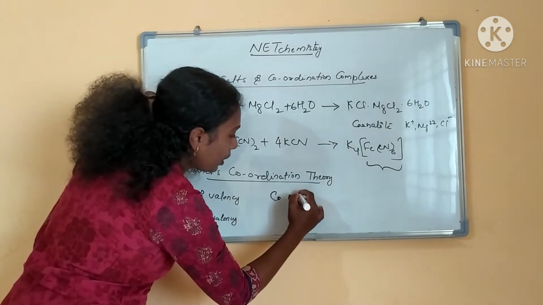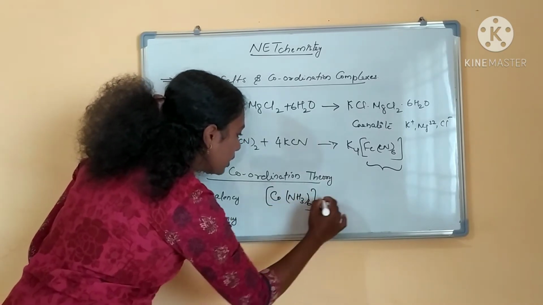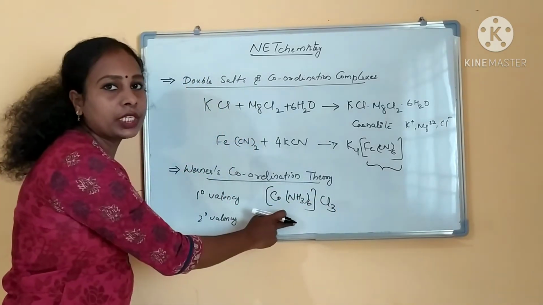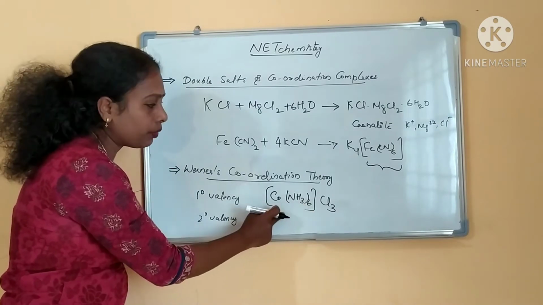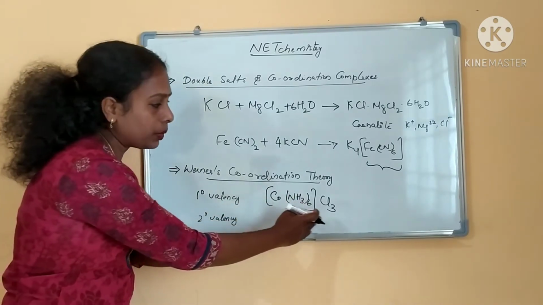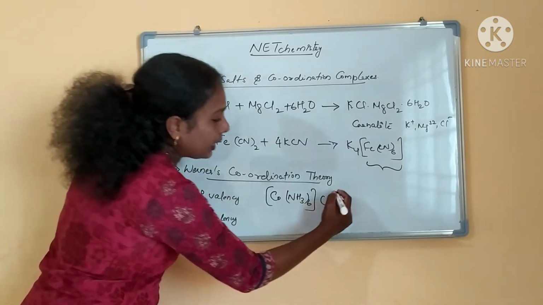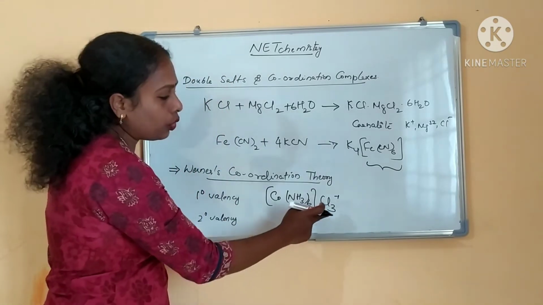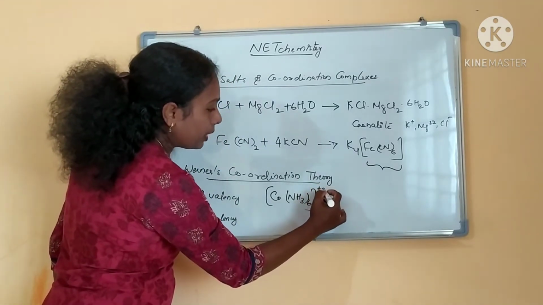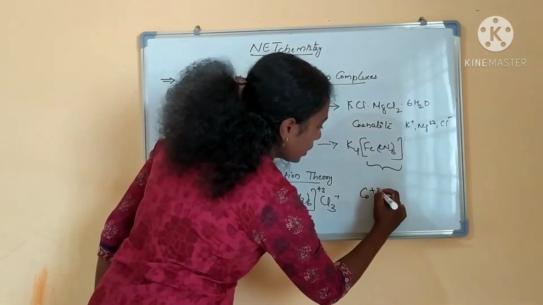I am taking a coordination complex, [Co(NH3)6]Cl3. This is a coordination complex, not a double salt. It will not lose its identity in the solution state. So this is the complex part and this is the ionic part, right? Cl3 has a -1 charge each, so -3, so this will be in the +3 oxidation state. So cobalt is in the +3 oxidation state, right?